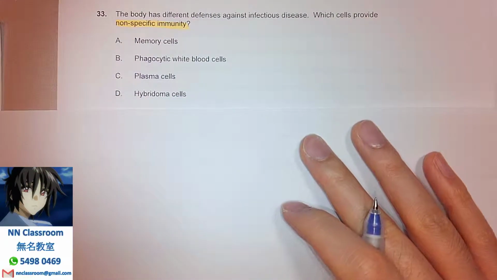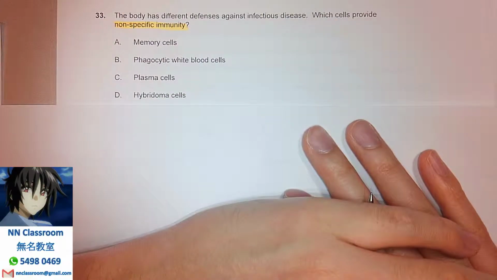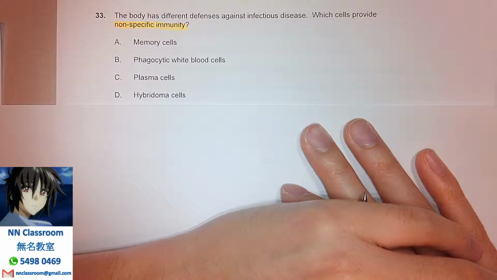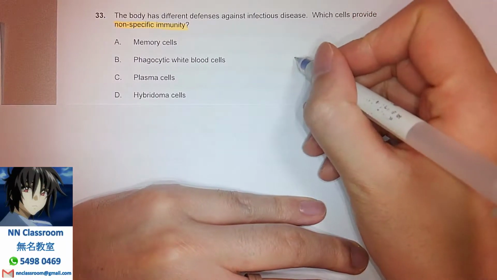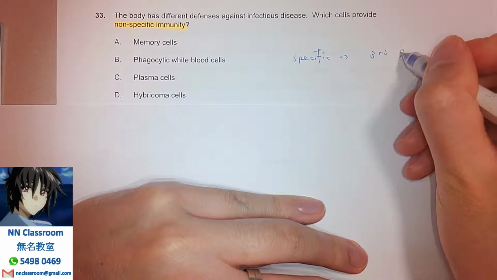According to the IB syllabus, the types of immunity for our body is further divided as the specific and non-specific immunity as the most fundamental classification. Specific immunity is also known as our third line of defense.